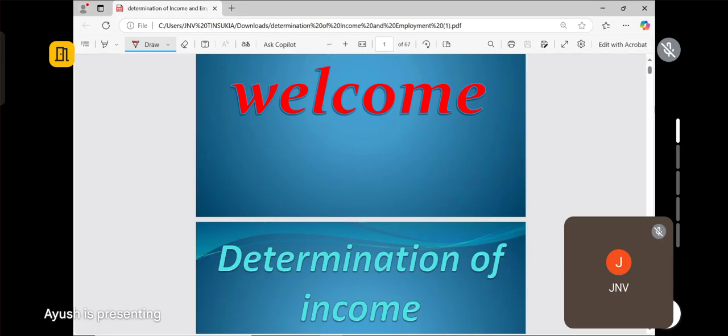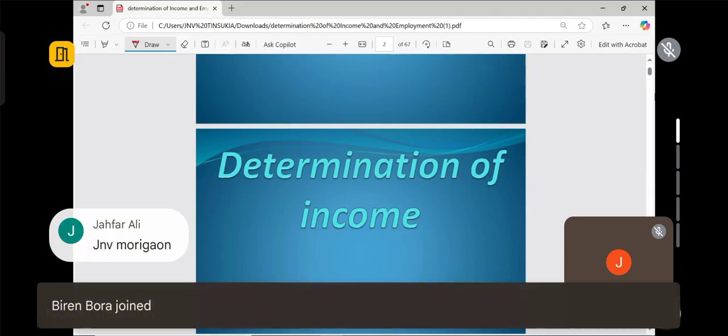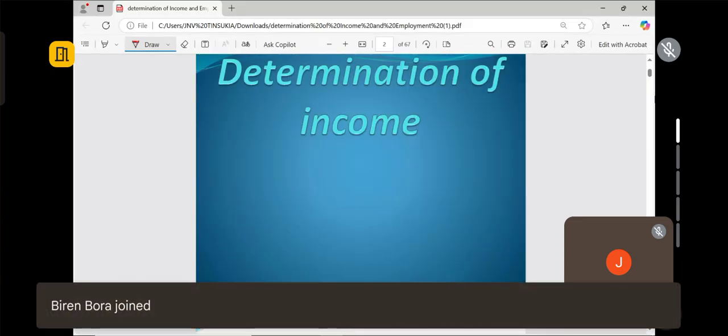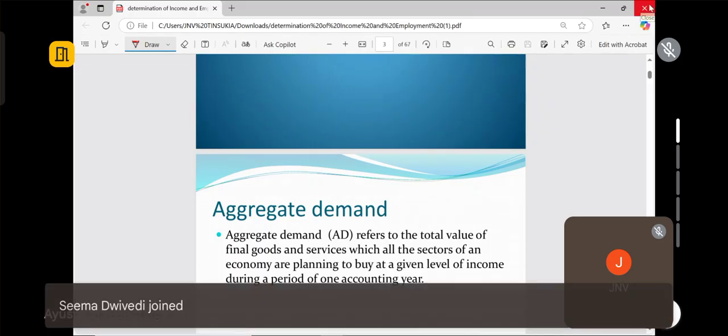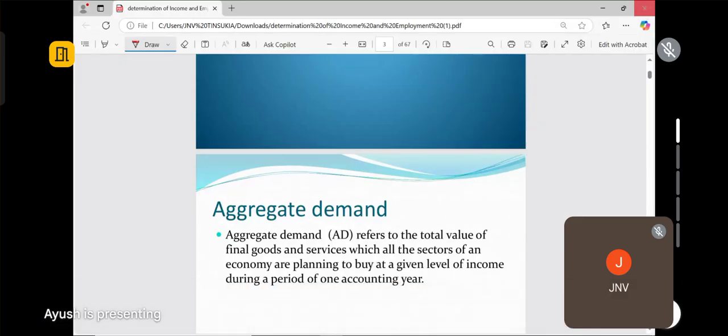So I am Mrs. Moina Deori from JNB Tinsukia. Here I'm going to start the topic determination of income and employment. This chapter carries 12 marks according to our CBSE split of syllabus. This is the chapter which carries the highest marks, a very important chapter and the lengthiest chapter you can say. So the chapter is determination of income and employment.